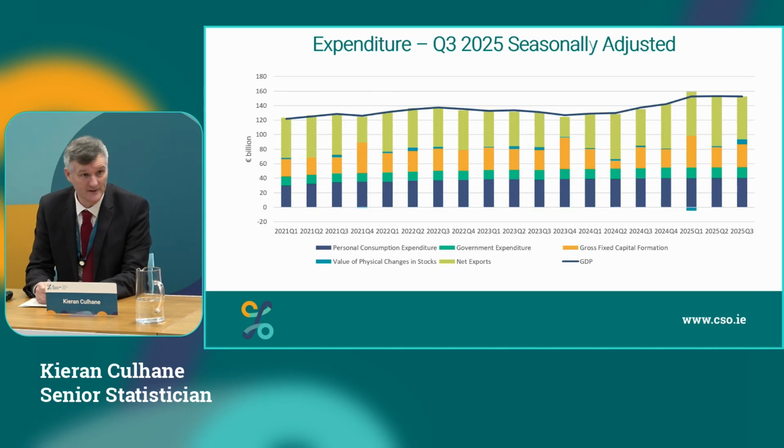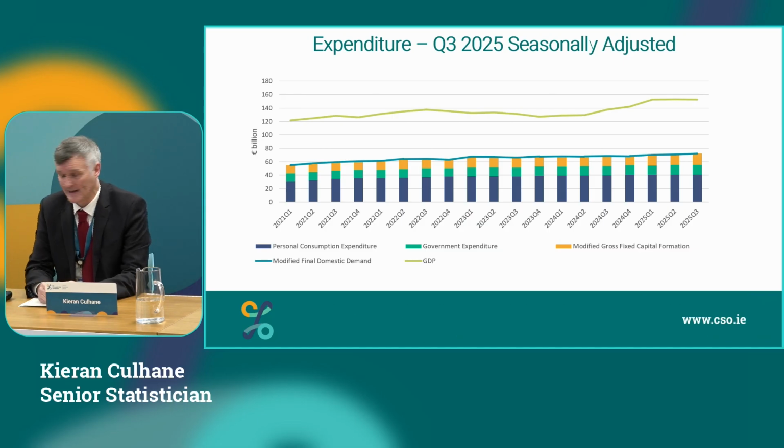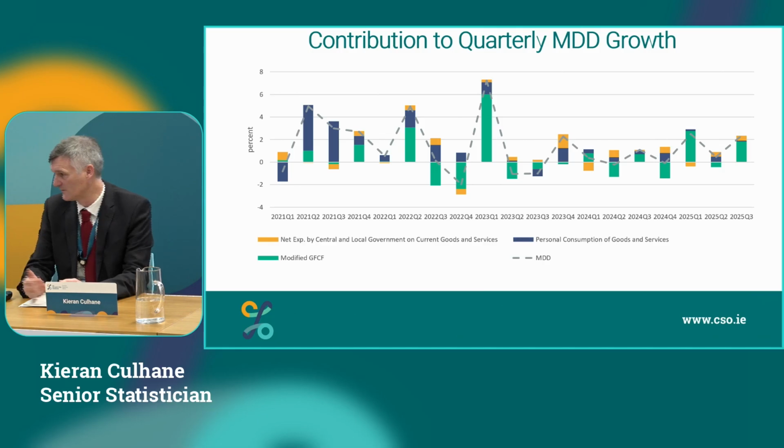Looking then at the expenditure side, you can see it's net exports, that light green, the decrease in the quarter that's led to that decrease in GDP. The other elements, we strip out the net exports and the stocks and the capital formation related to aircraft leasing and IP, large IP imports and exports, and we get our MDD picture, which we can see is being driven really by that modified GFCF.